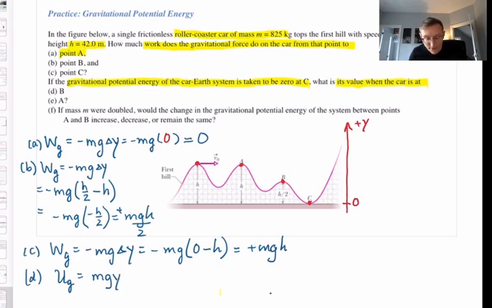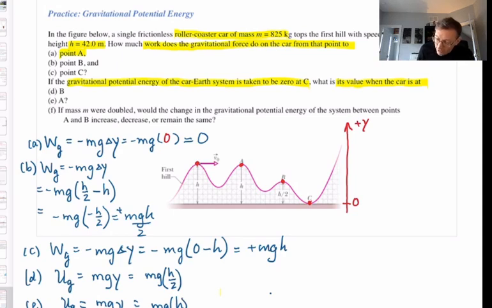Just that, mgy. And what is U grav if you're at point B? It's m times g. And what's the y value when you're at point B? h/2. That's not hard. And for E, what's the gravitational potential energy of the car-Earth system when the car is at point A? You do mgy, m times g, and when you're at point A, the y value is h, so mgh.